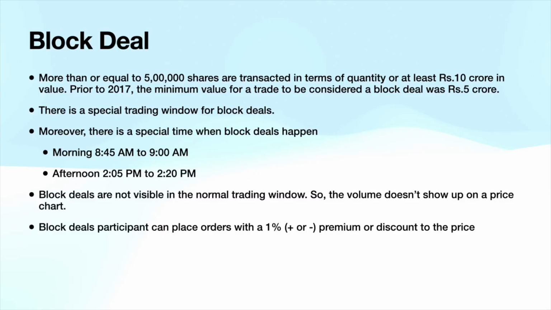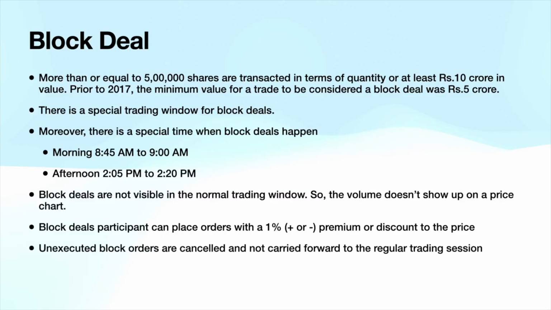If a block order is placed for sale or buy, and there is no matching seller or buyer, or the quantities don't match, the unexecuted orders are cancelled by default. So it doesn't flow into the normal trading session.